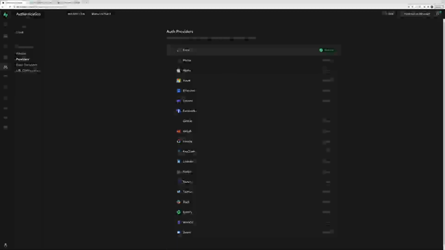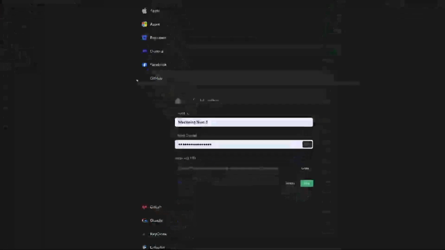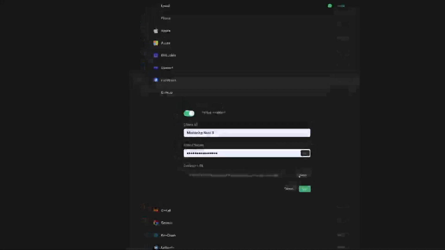So instead, we're just going to use the GitHub provider. This lets us reuse everyone's existing GitHub account. Just as you logged into Supabase with your GitHub account, we can log into our online course platform with the GitHub account that we already have. So we first enable this, and then we need to copy the redirect URL. We need this redirect URL when we set up our GitHub OAuth app.